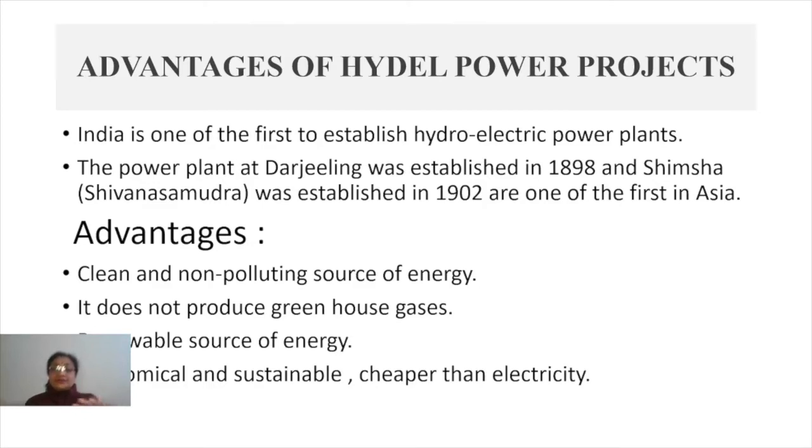So ultimately pollution along with global warming disturbs the environment. So here, what is the benefit? It does not produce any greenhouse gas. It does not produce any pollution.